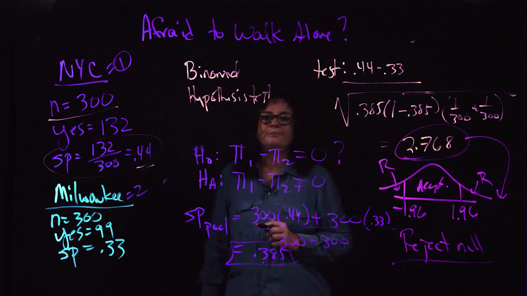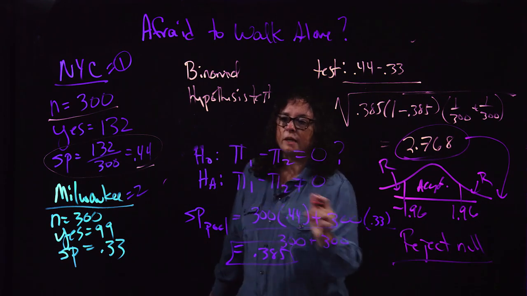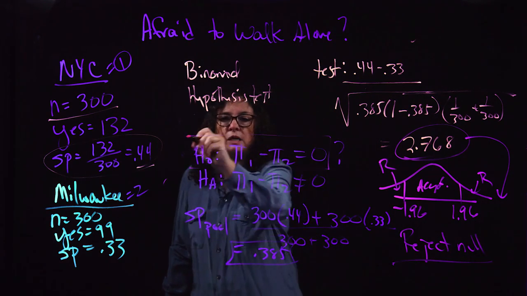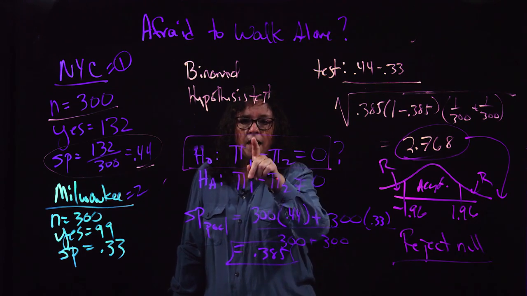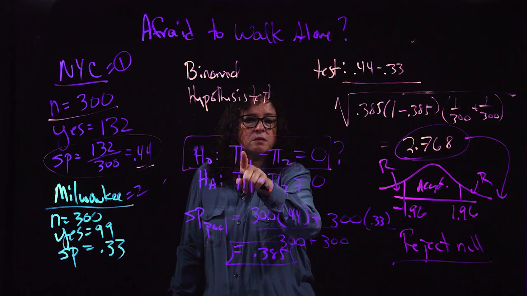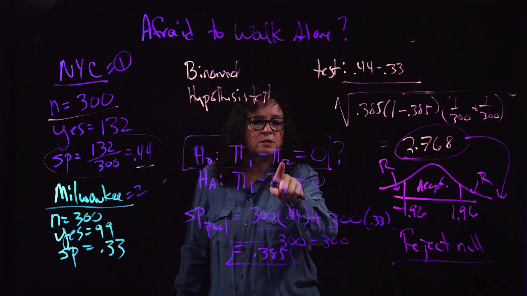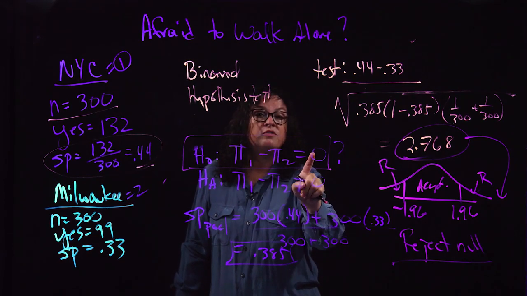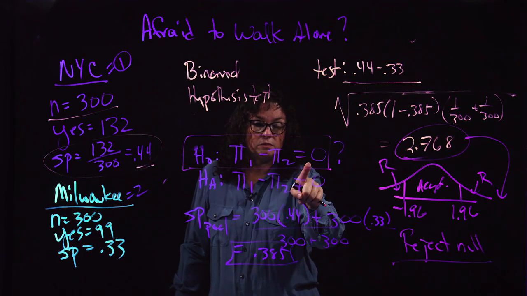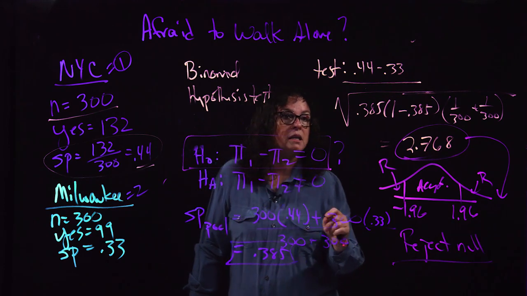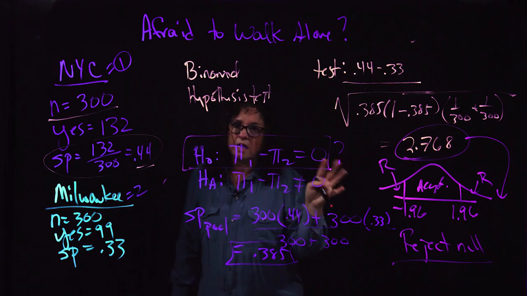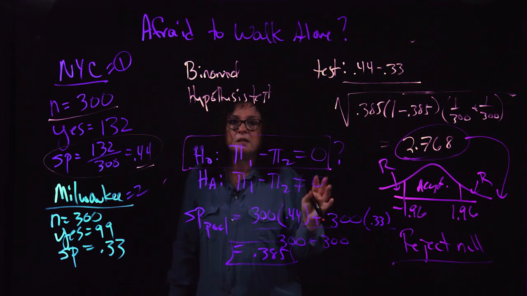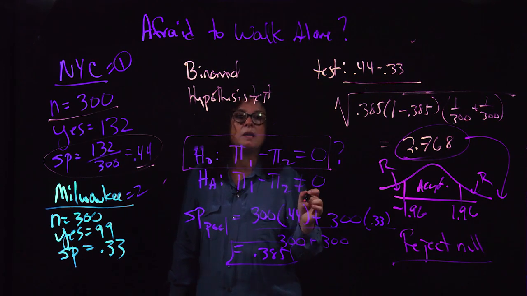What does that mean? Well, what I'm rejecting is this null hypothesis right here. That means that the truth behind this, the true proportion in group 1 minus the true proportion in group 2, is very unlikely to be 0. I say very unlikely because this is a 95% confidence level, which means 5% of the time I could be making a mistake.